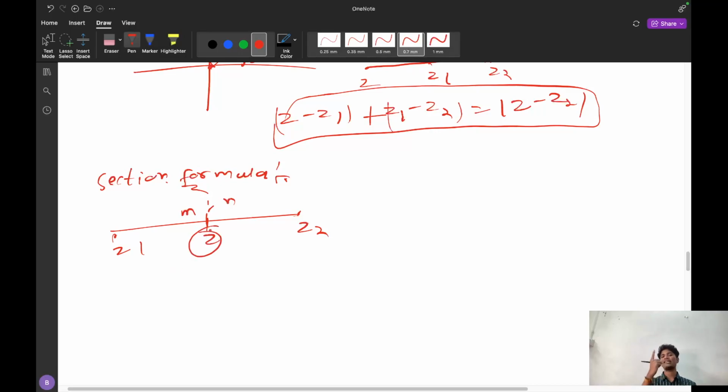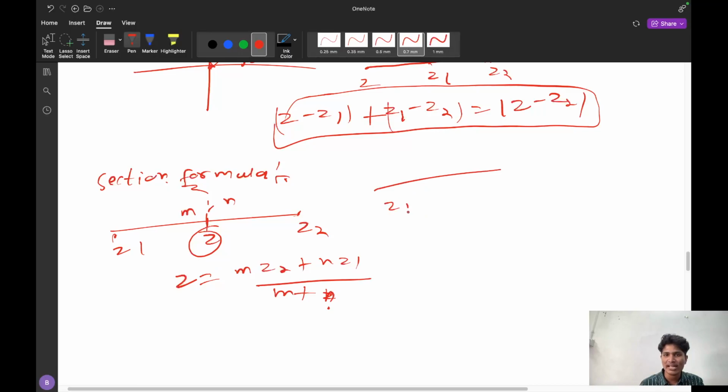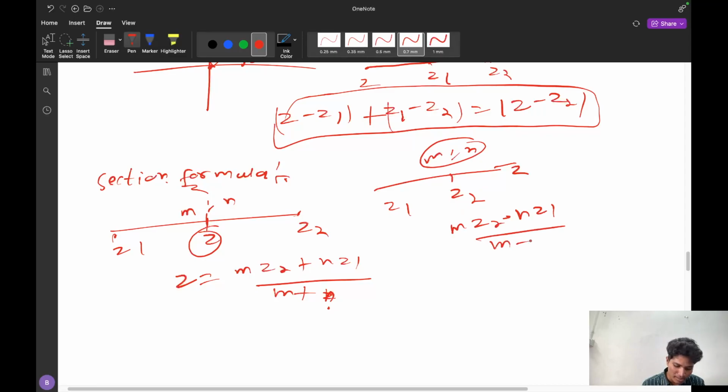A complex number z is dividing two complex numbers z1 and z2 in the ratio m is to n. That complex number is mz2 plus nz1 divided by m plus n, if it is present in the middle. Suppose z1 is here and z2 is here and z is dividing in the external part, that is in the m is to n ratio. What is the answer now? mz2 minus nz1 divided by m minus n. This is the answer if it is dividing externally.